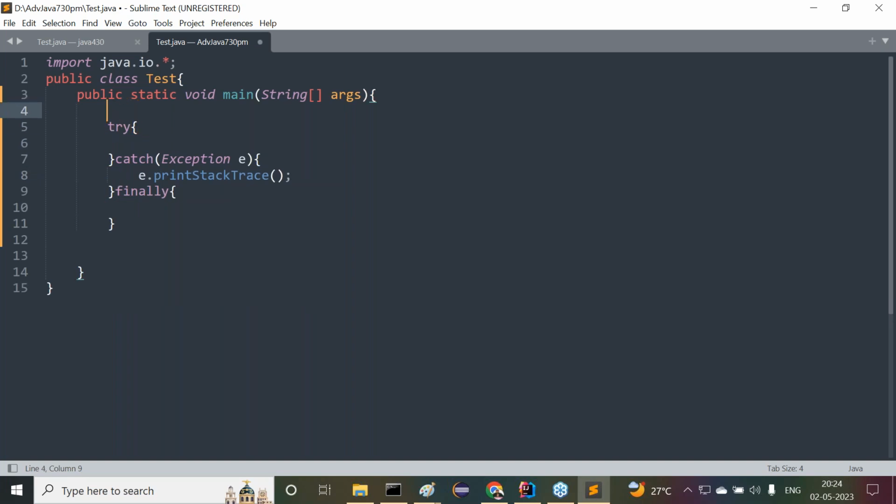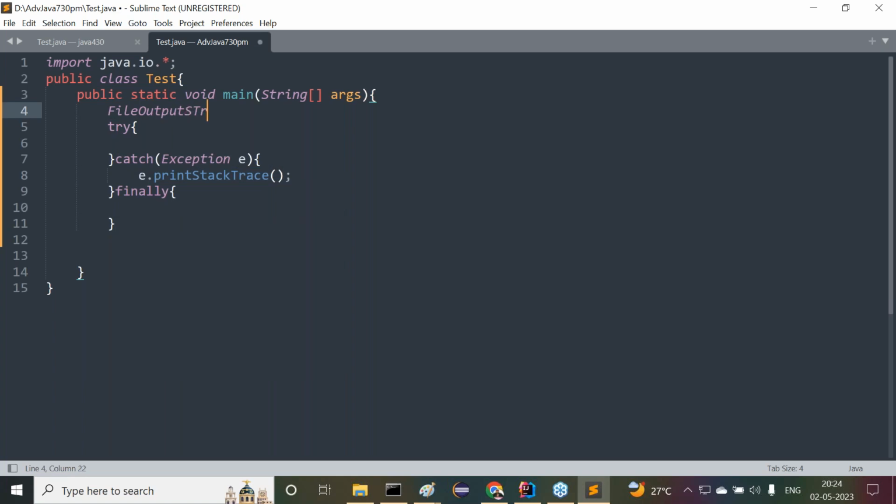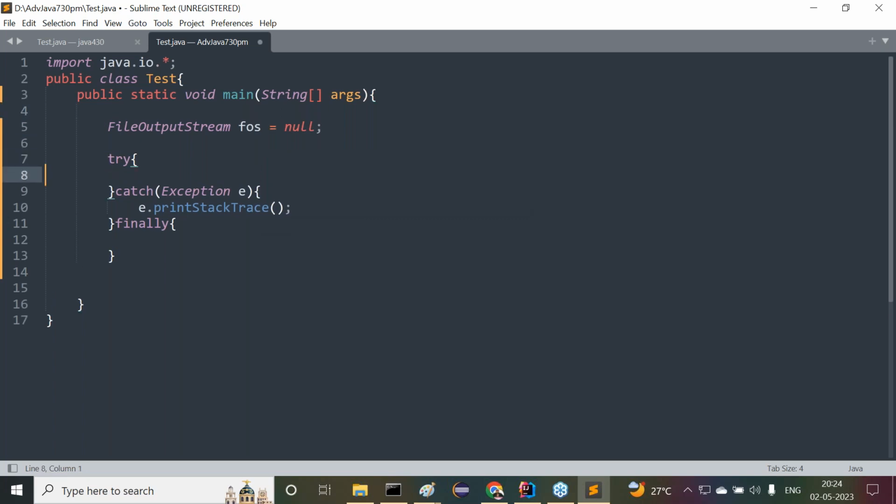First, declare the resources before the try block. What is the resource there? Only FileOutputStream is the resource. Now declare that resource. FileOutputStream fos is equal to null. This is only a declaration.